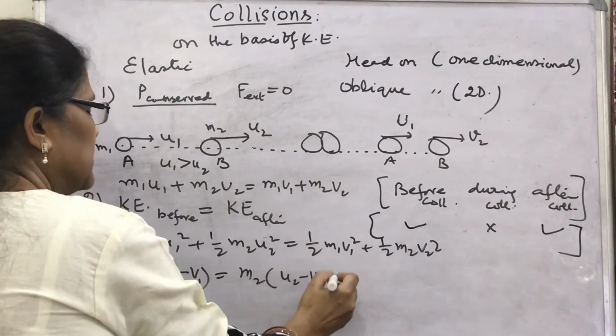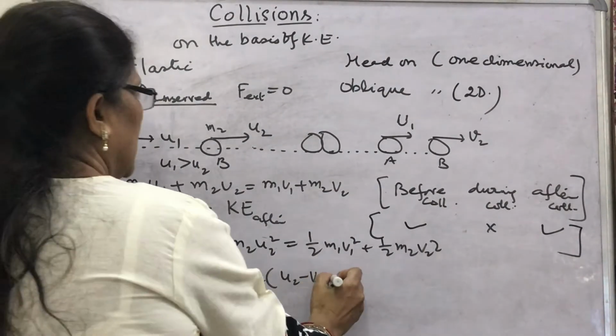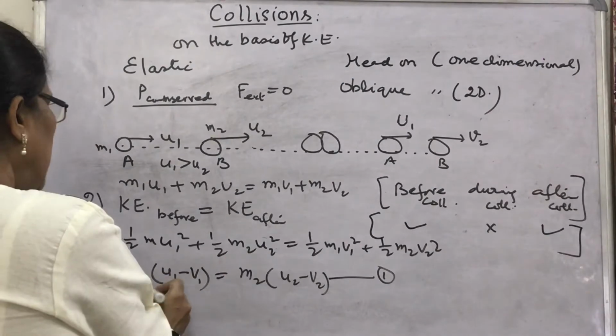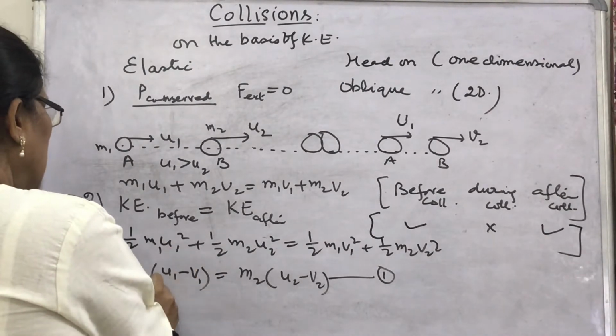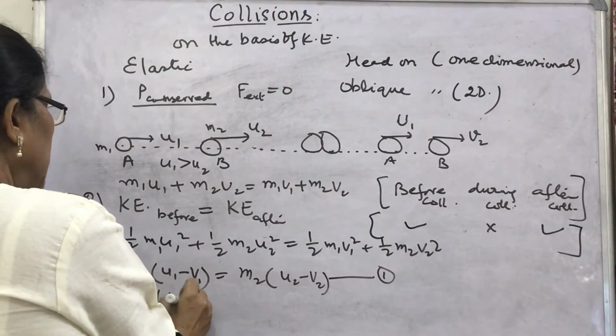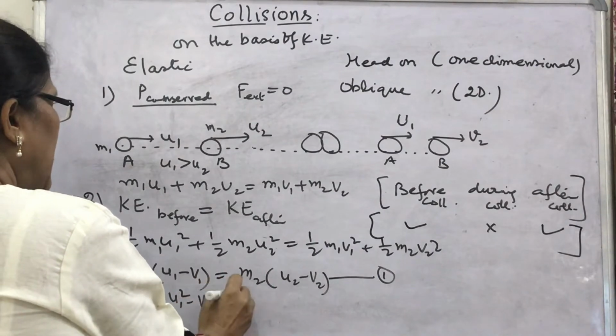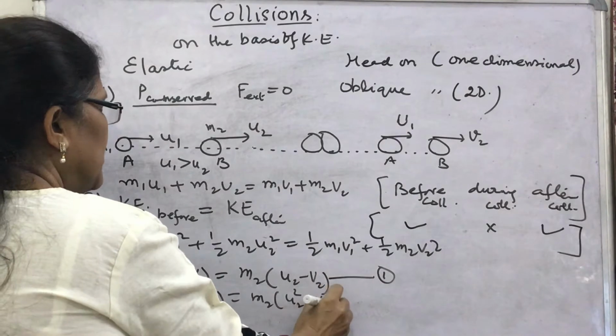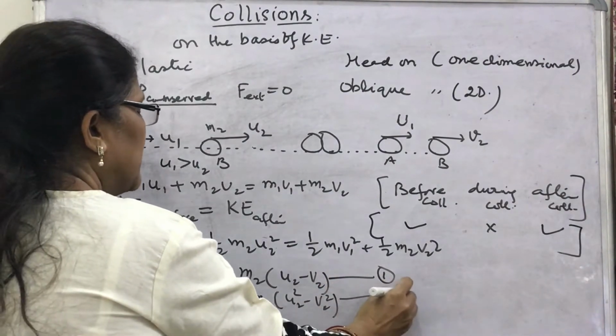This is equation number 1. Similarly, from the kinetic energy equation, you can write m1 (u1 square minus v1 square) equals m2 (u2 square minus v2 square). This is equation number 2.